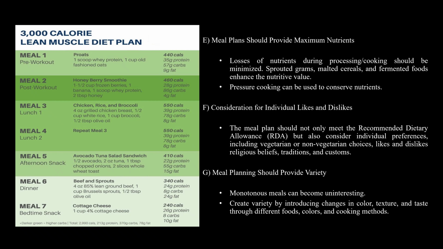3000 calories and lean muscle. Meals should provide maximum nutrients, with lots of nutrient-rich foods and produce, which ensures nutrient value. A pressure cooker is used with consideration for nutrients, since nutrients concentrate into the water. The meals should meet the recommended dietary allowance. Monotonous meals become boring, so different foods and cooking methods should be used.